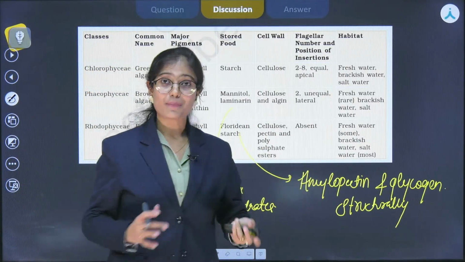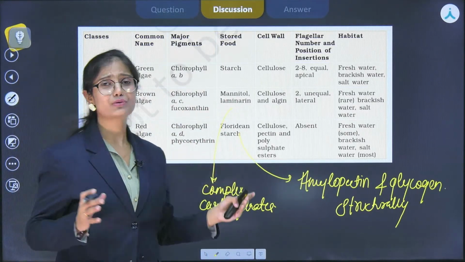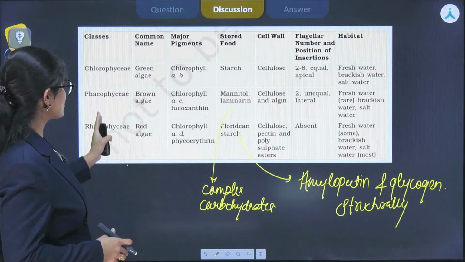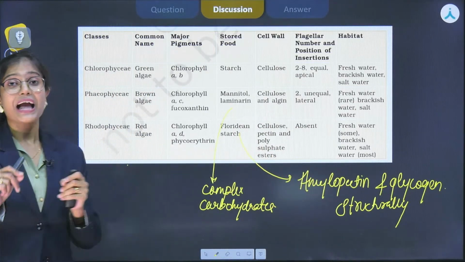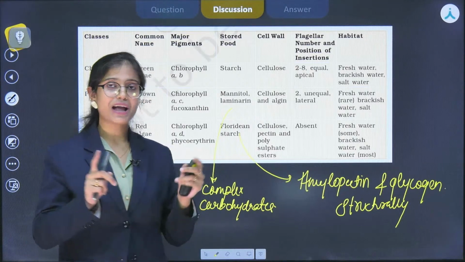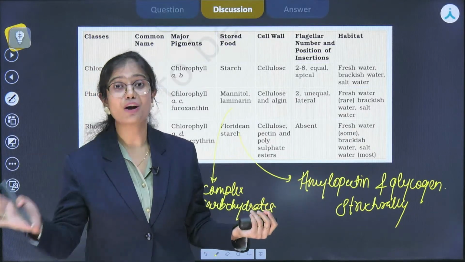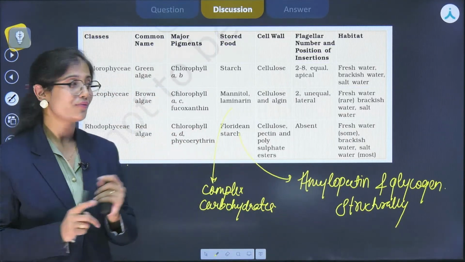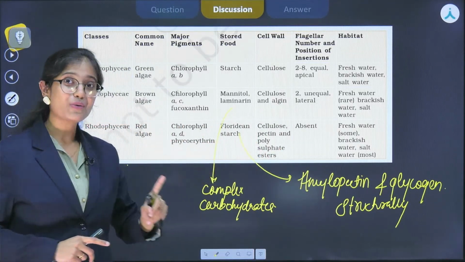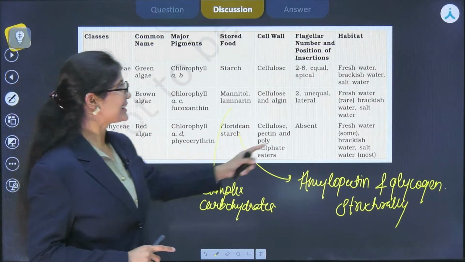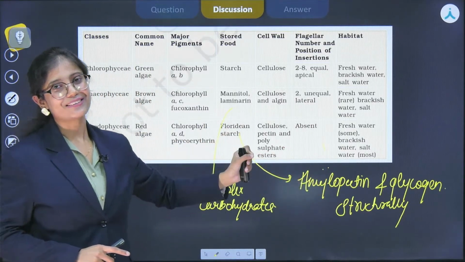Next, if we talk about the number of flagella, the most flagella are found in Chlorophyceae. They could be either 2 to 8 or more than that. In the Phaeophyceae, 2 unequal laterally attached flagella are present. As I have told you, they have a biflagellated zoospore in which the flagella are unequal in size. The gametes, which are pear-like or pyriform in shape, also have 2 flagella, right? And the feature which is very important from the exam point of view is that members of Rhodophyceae lack flagella. That means they lack flagella in their complete life cycle.